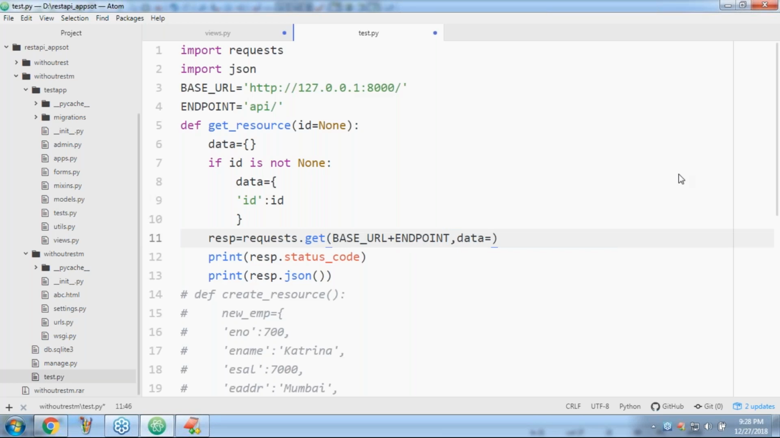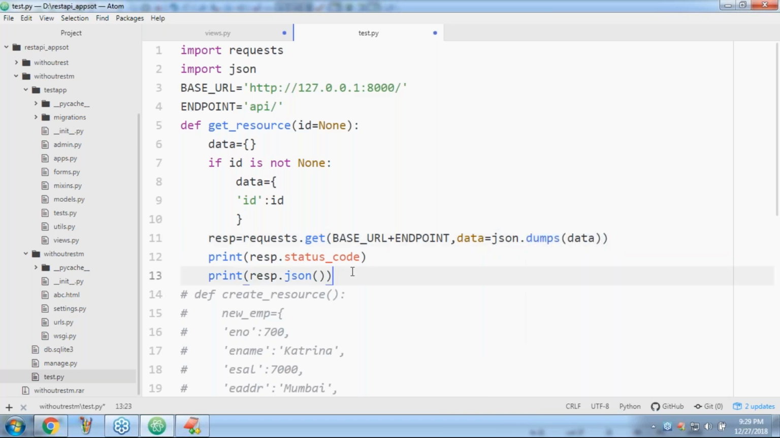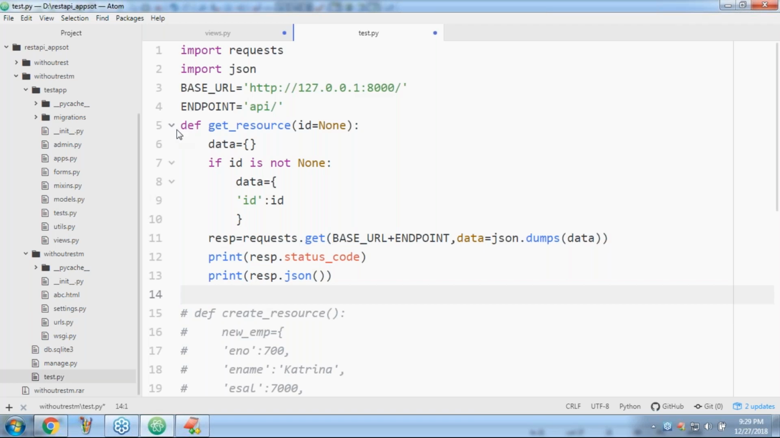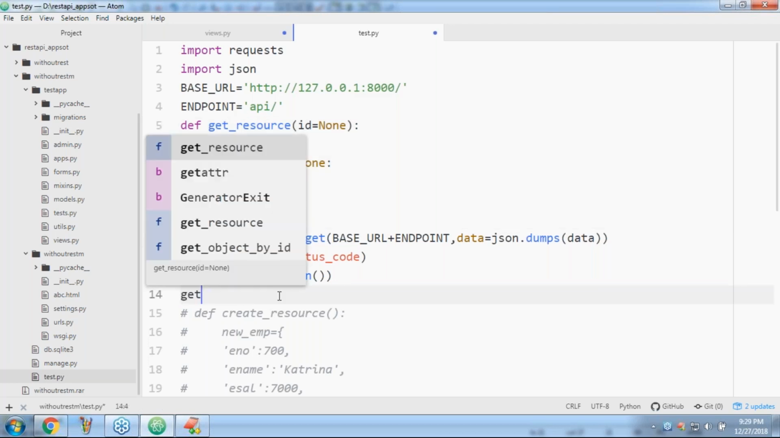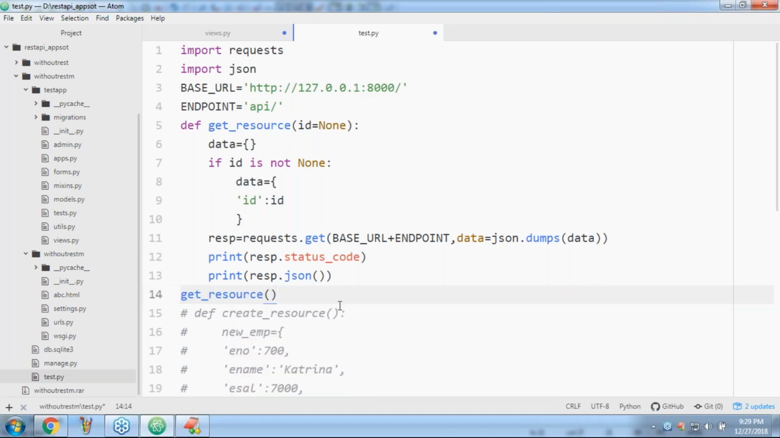Okay, can you please guide what the next line is? Oh, we did it several times. What is the next line? json.dumps(data). That's it. Now this is get resource. If I call get resource without passing an ID, I want all records. If I pass ID 3, now I want only the third ID record. Like this. But the URL is always the same.